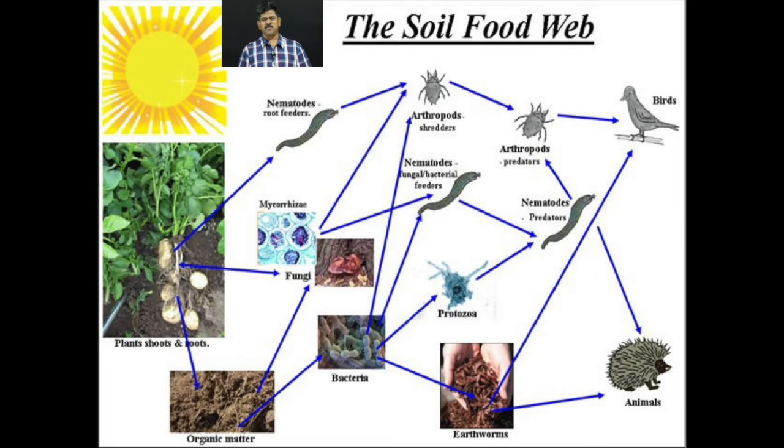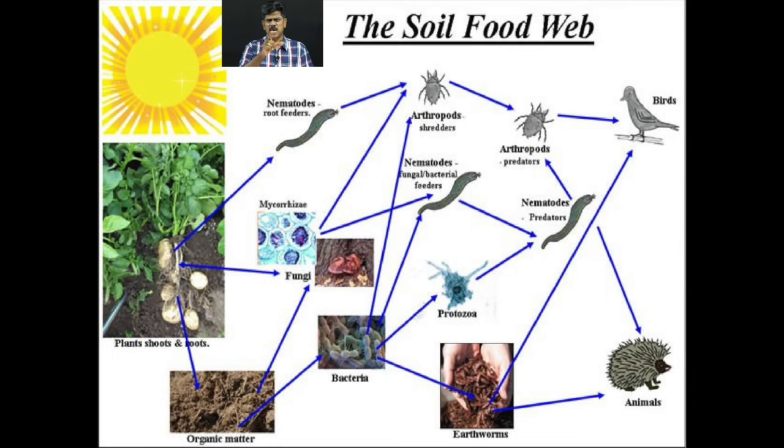And here you can see soil food web, and when you take a single spoon of a soil, it contains millions of organisms. You can isolate many microorganisms as well as the minute microfauna and as well as mesofauna, right? And here from the plants, they are eaten by the nematodes, and the nematodes are eaten by the arthropod, and arthropod are eaten by the nematode organism as well as the birds as well as the animals. And here you can see so many food chains possible here.